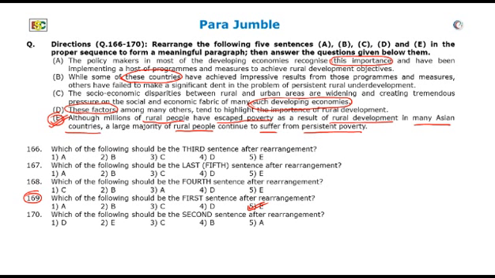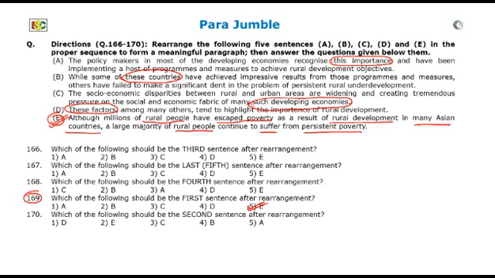Now, in sentence C, the author has talked about the socio-economic disparities between rural and urban areas, and also he mentions such developing economies. In sentence E, we have many Asian countries which are mostly developing economies, having rural areas which are under development.